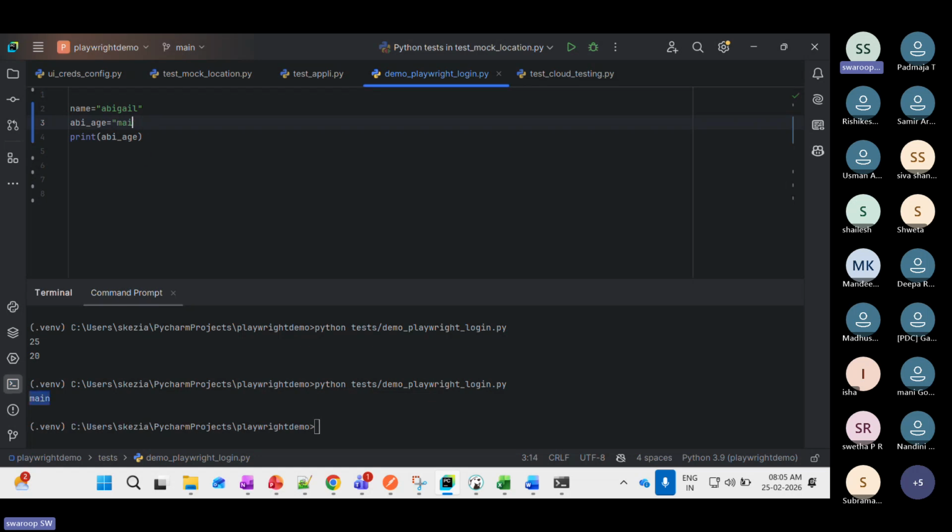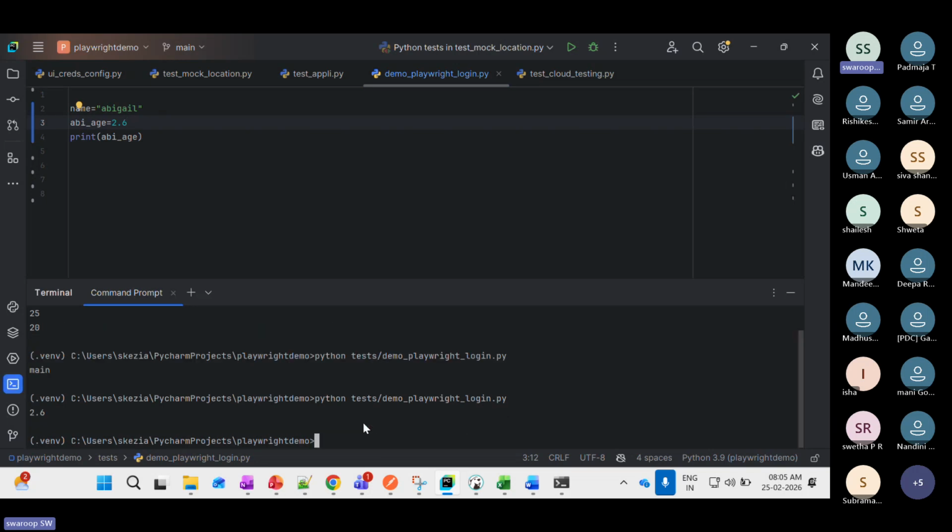If you want to convert it into a float value, that is 2.6, I'm just typing it and it will allow you to do that as well. Whatever value you want, you can change it. If you want to update, it will update it. Python will automatically detect its data type, and then it will try to print the value. Is that clear?